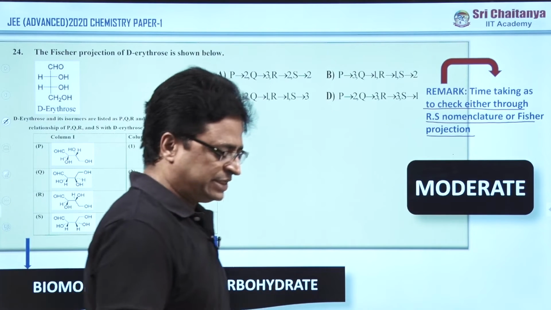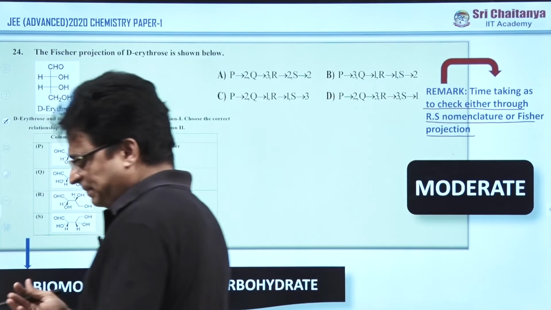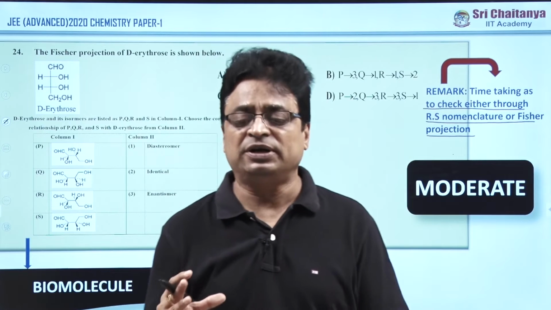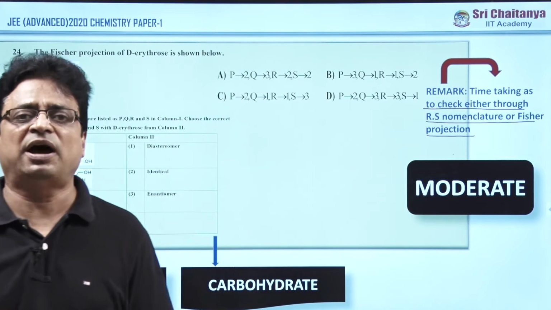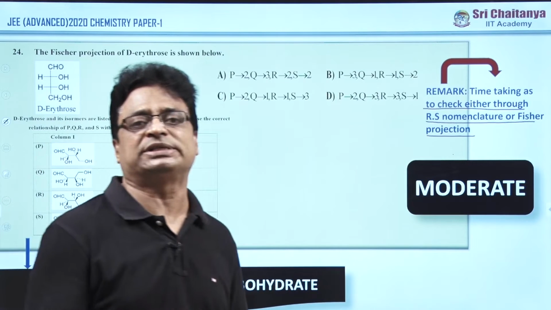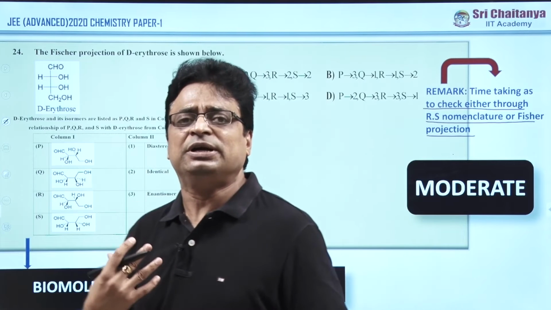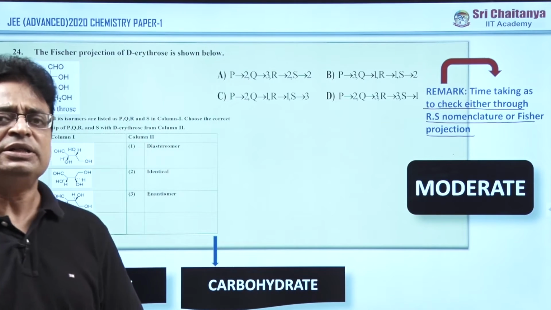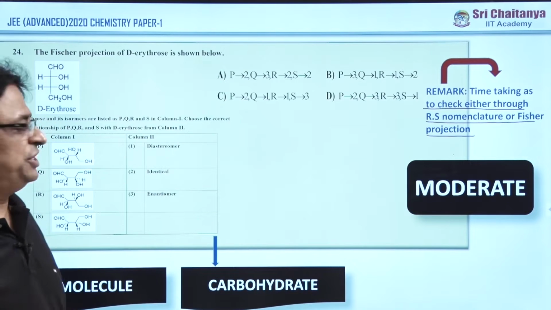Of course students consider this as what? A moderate one, because there are some topics, especially biomolecules type of topics, that one should remember and practice very carefully. If they prepare their own notes accordingly, then only will they save time, and if they have been exposed to solving this kind of problems before going to the entrance examination, they will save time, otherwise people will lose time in the examination hall.